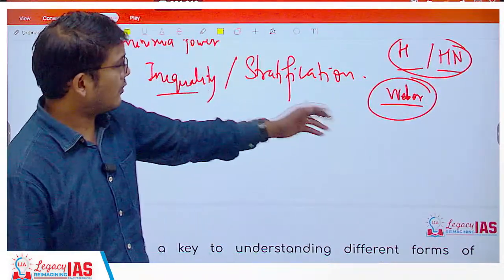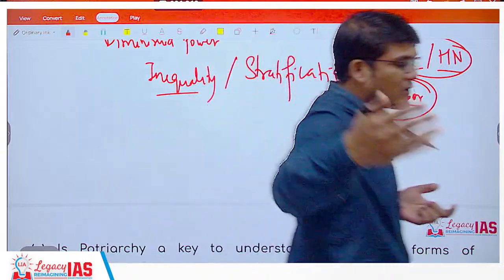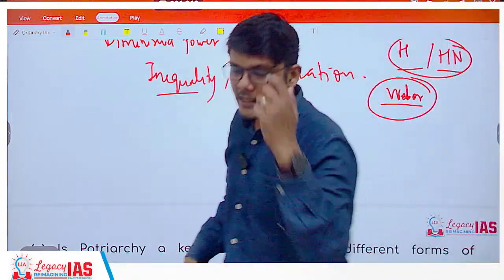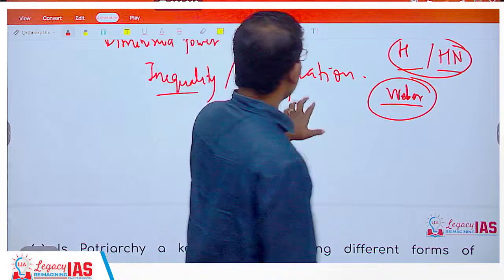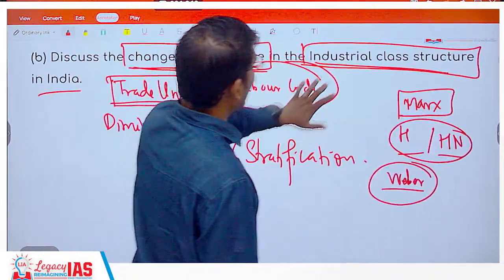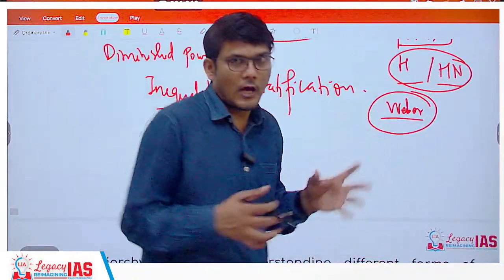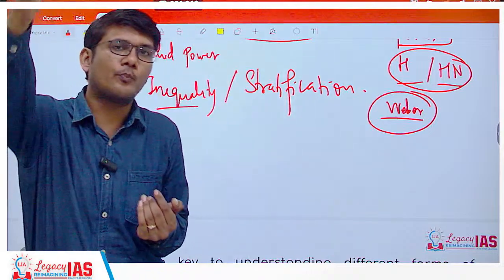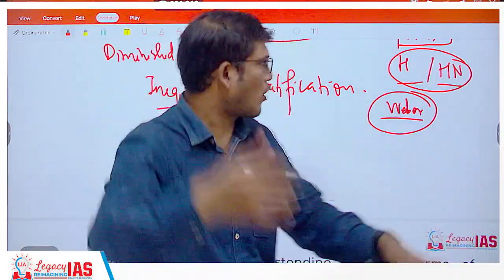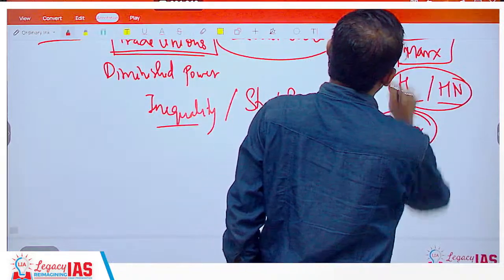So you are talking about agrarian, so we won't go to white collar and the service sector, etc. But even in agrarian, we are talking about the class structure. How is a class different? One class is superior to the other. It is basically on economic factors. So Marxist theory fits here perfectly.